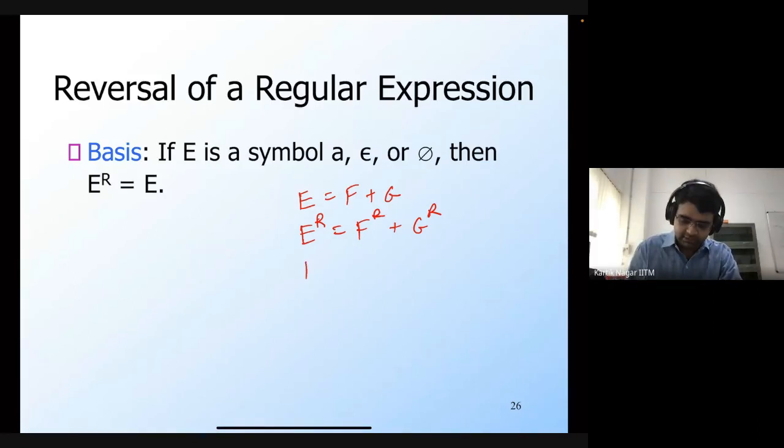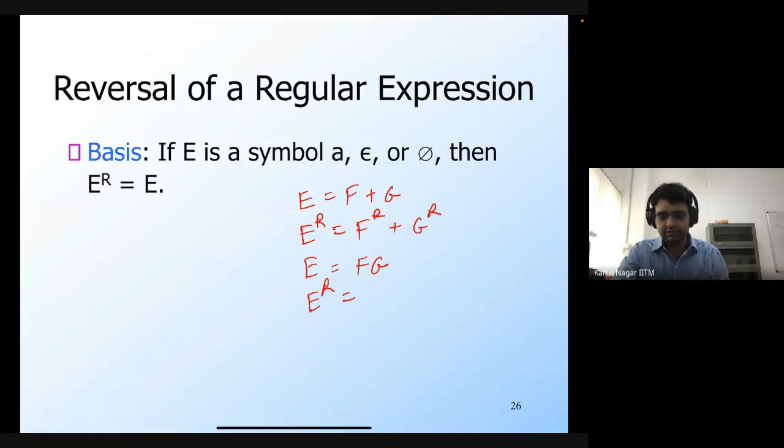So what about concatenation? Let's say that E is equal to FG. Then what would be the reverse of E? Here, the language that is described by E is the concatenation of the language that is described by F and G. So if you want the reverse, yeah, Vikram and Alan are both saying GRFR. So here we reverse the order.